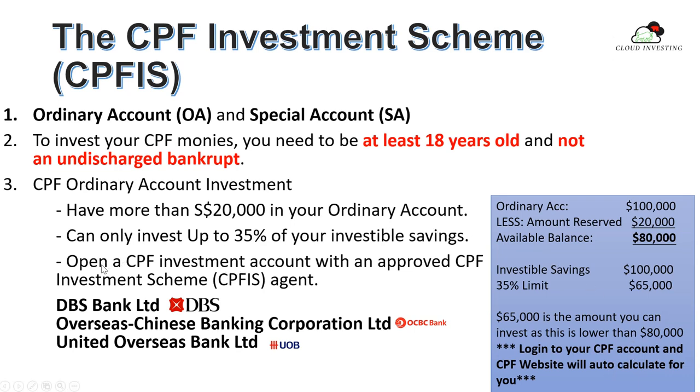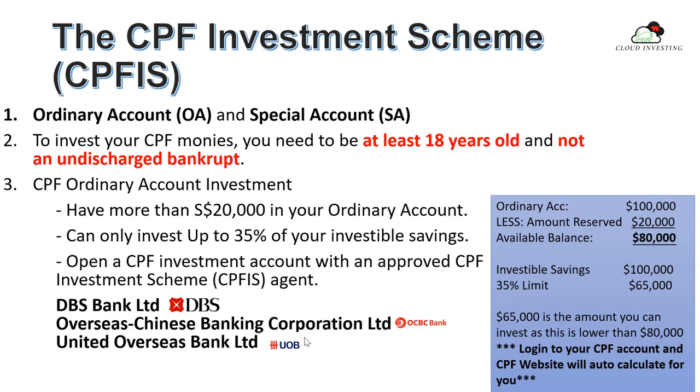The third is to open a CPF investment account, you have to use an approved agent. In Singapore, only three banks are approved: DBS, OCBC, and UOB. So you can only open the CPF investment account in these three banks. You simply walk into these banks, talk to their customer service and say that you want to open a CPF investment account, then they will help you.